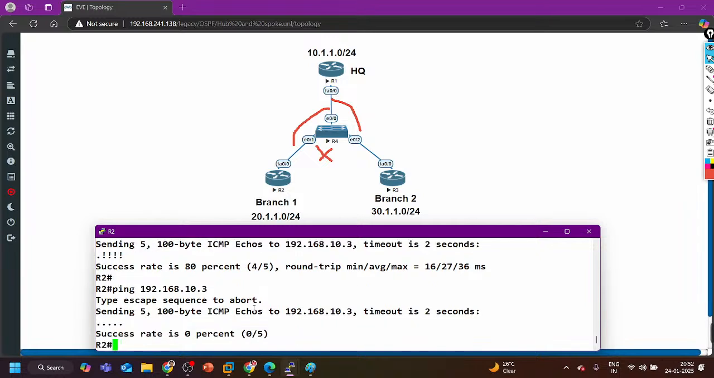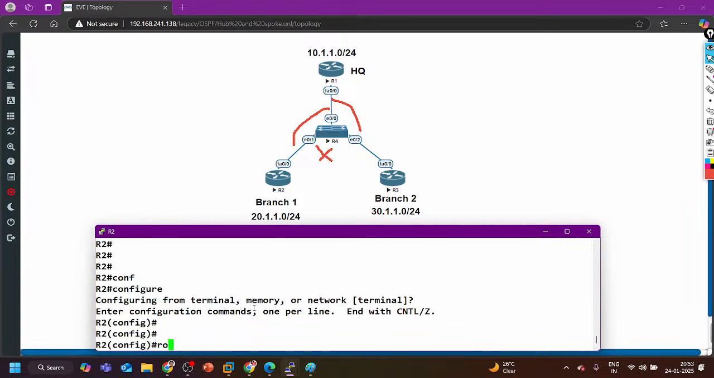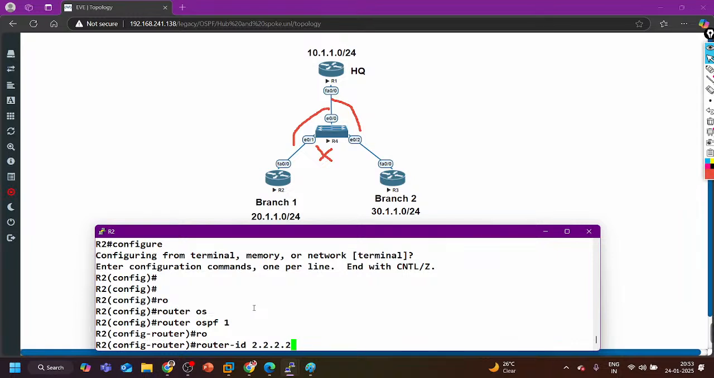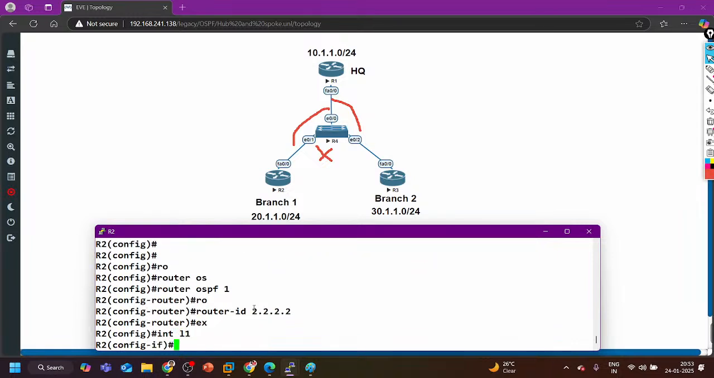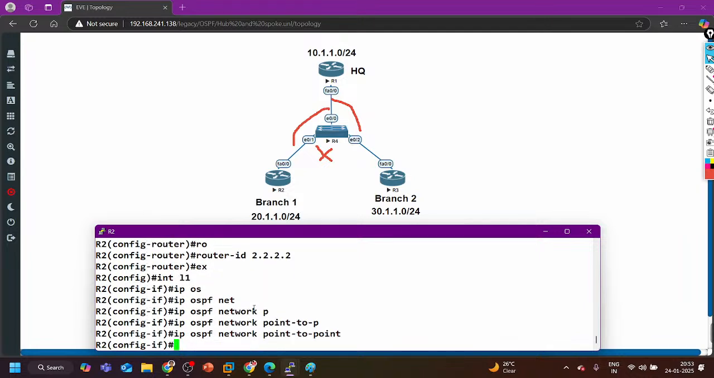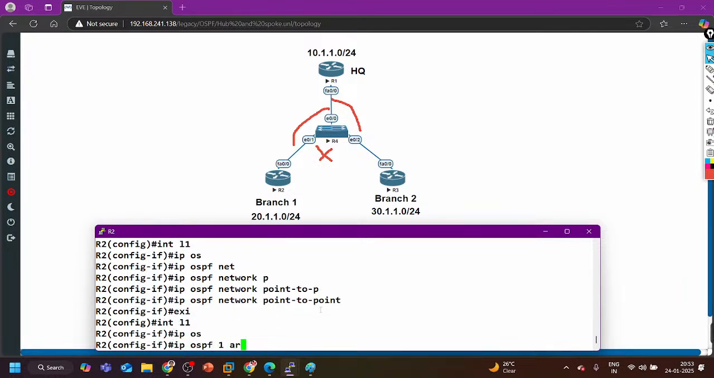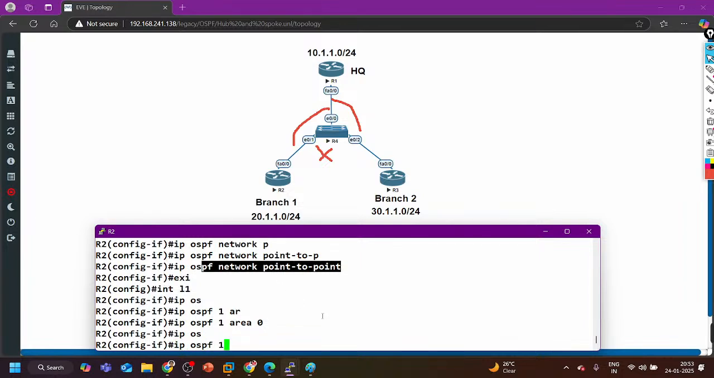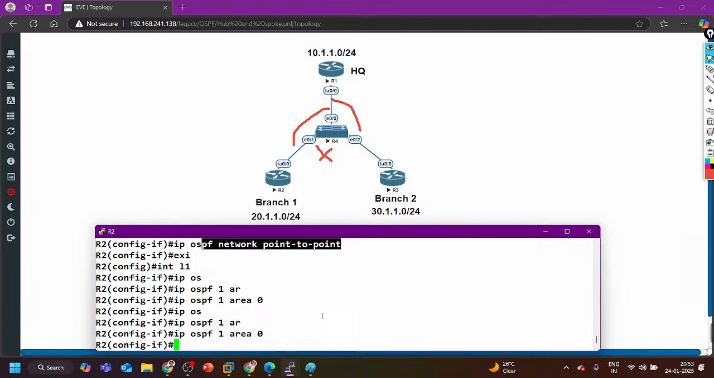Now I am going to enable OSPF. Router OSPF 1, router ID 2.2.2.2, then exit. Interface loopback 1, ip ospf network point-to-point. I am changing the network type only on the loopback, so that it advertises this LAN prefix with /24. Then ip ospf 1 area 0. Here I have enabled OSPF.